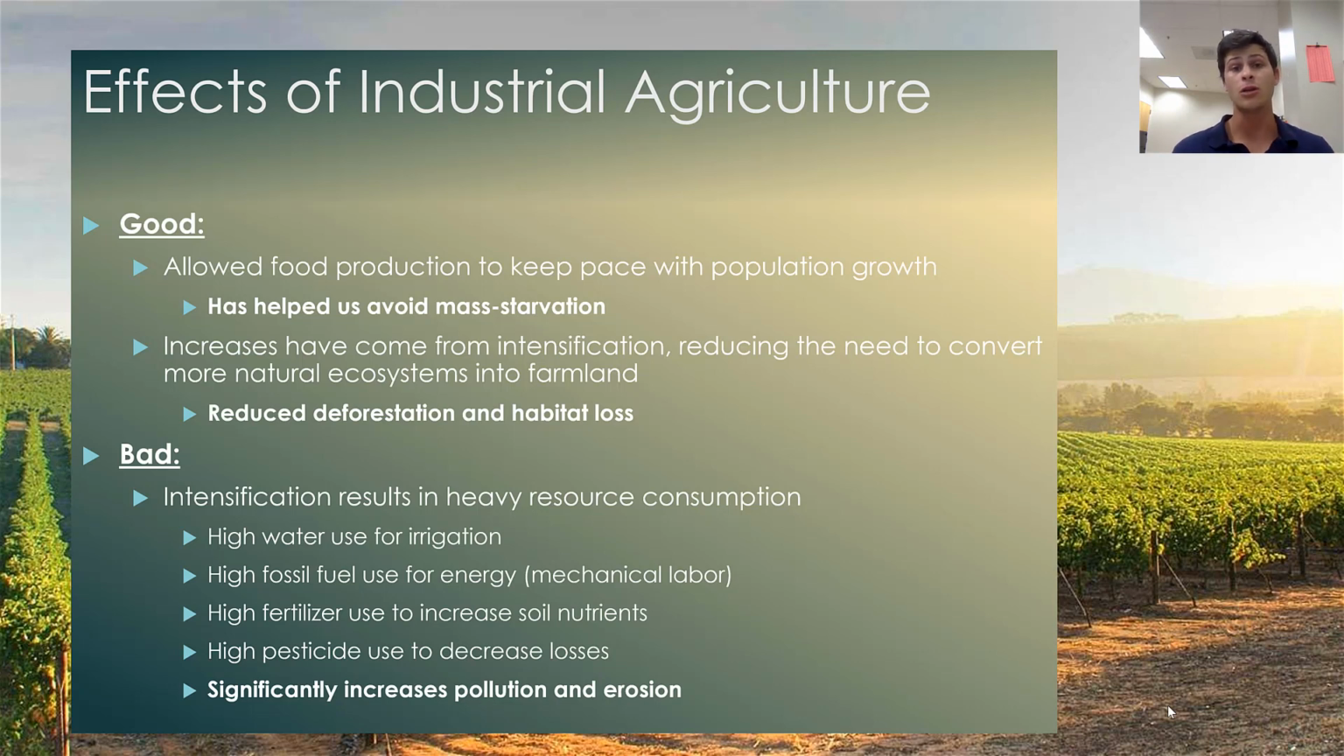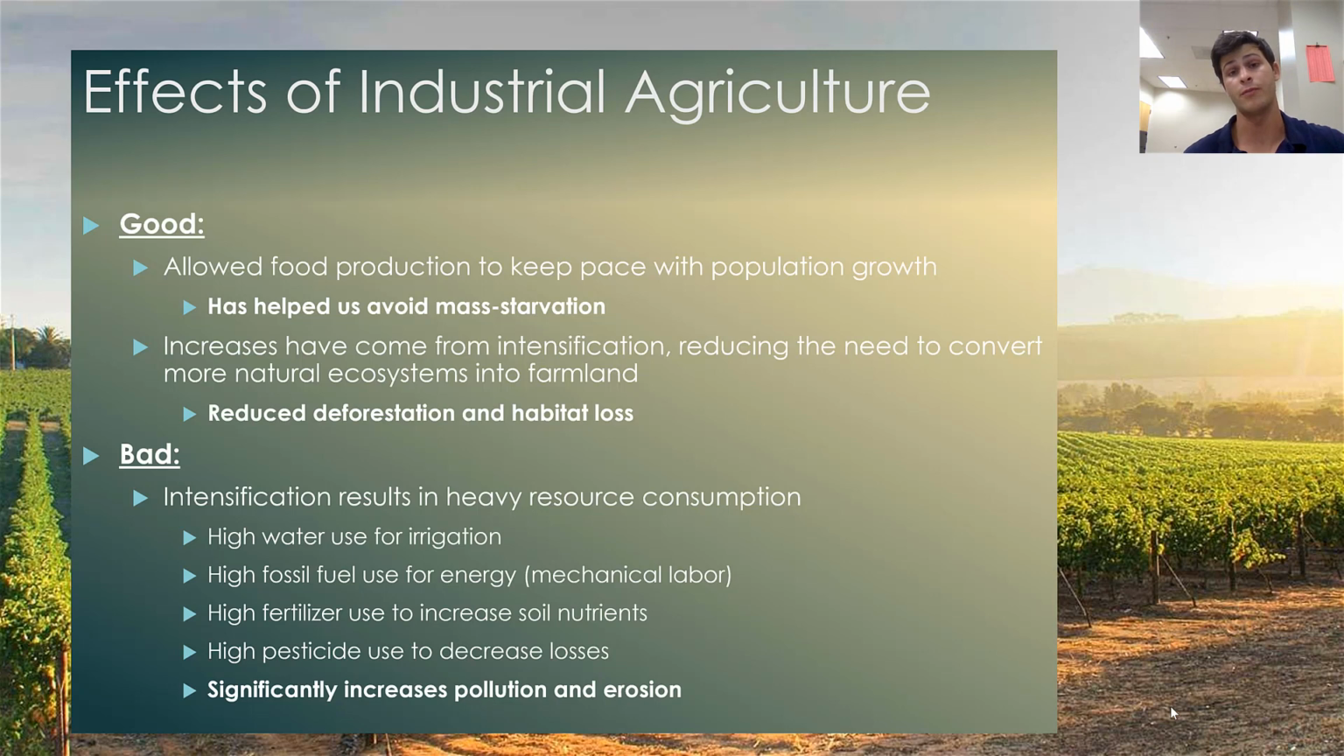In addition to this, increases in yields associated with industrialized agriculture have been primarily from intensification instead of extensification. Because of this, we have reduced the need to convert additional natural ecosystems into farmland. We don't necessarily need to go out and convert as much natural land into farmland because we can simply increase the inputs into the land we already have to bolster our yields. So there are a few bright sides associated with industrial agriculture. However, there are several drawbacks associated with industrial agriculture as well.